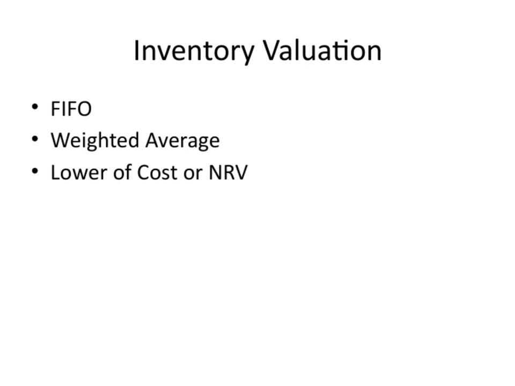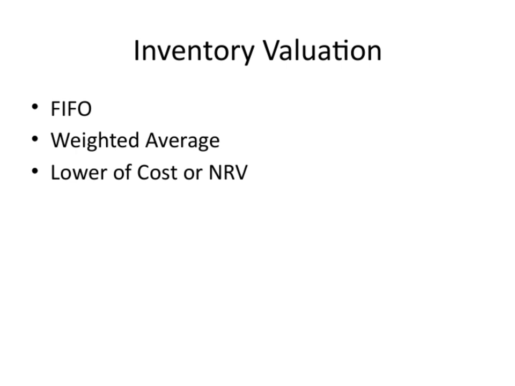First, we have FIFO, which stands for first in, first out. This method assumes that the oldest inventory items are sold first, so the remaining inventory consists of the most recent purchases. It's a straightforward approach and often aligns well with the actual flow of goods in many industries. Next is the weighted average method. Here, instead of tracking individual costs, we calculate an average cost for all inventory items available during the period. This smooths out price fluctuations and provides a consistent valuation, especially useful when prices are changing frequently.